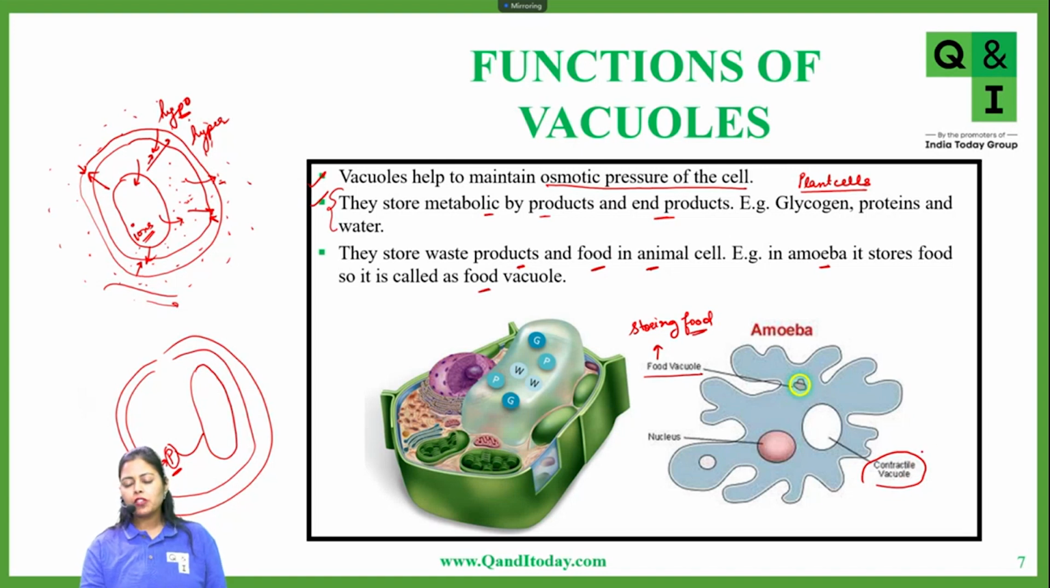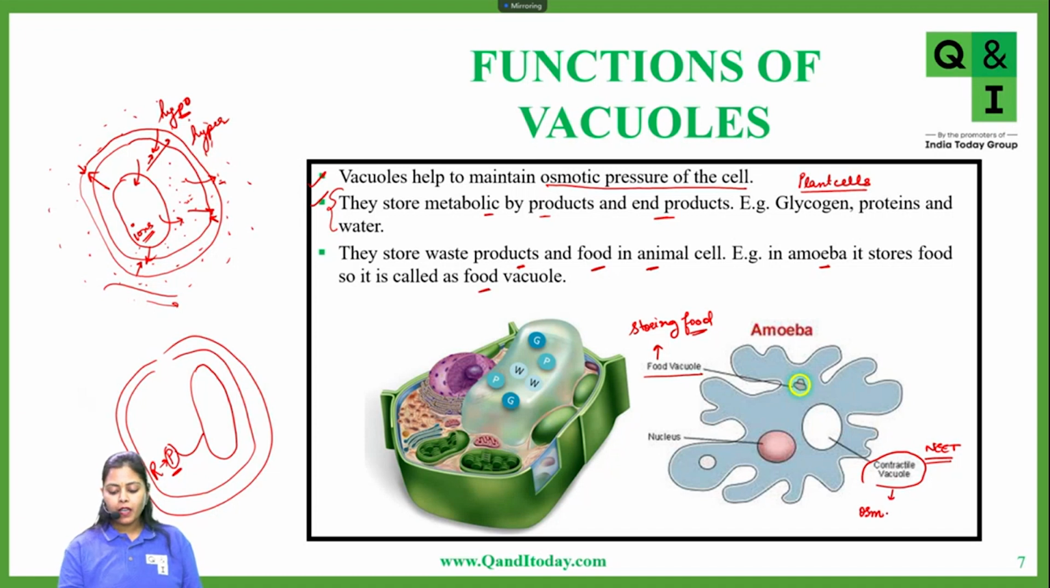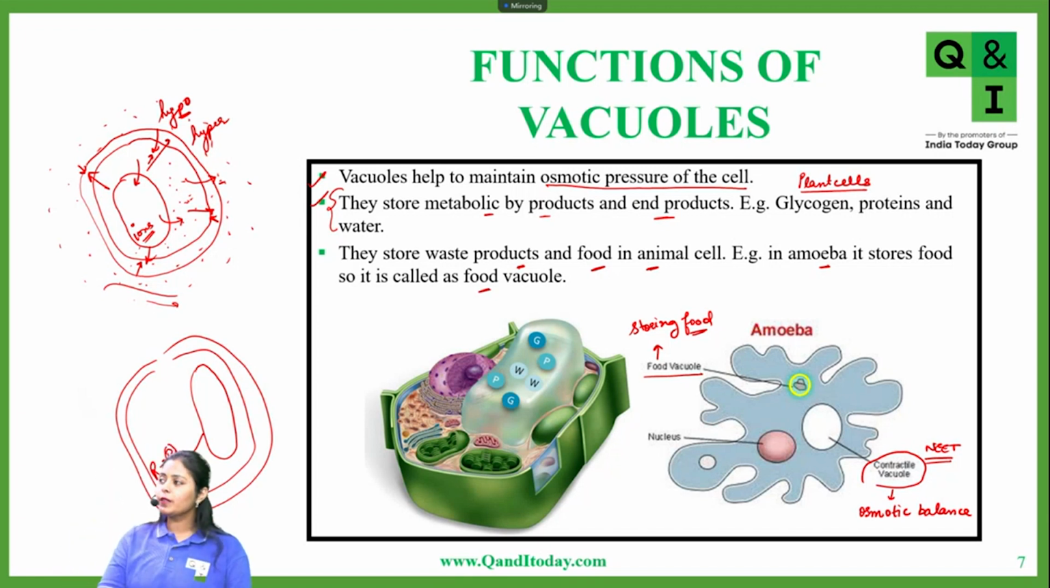Questions have been asked several times in the NEET examination from this part. If you're planning to go for NEET in your upcoming classes, this question was asked: contractile vacuoles can be seen in, and the answer was amoeba. So contractile vacuoles help the amoeba to maintain the osmotic balance. So various functions of vacuoles are seen inside a plant and an animal cell. Is it clear to everyone?